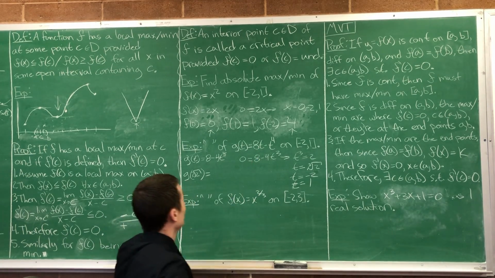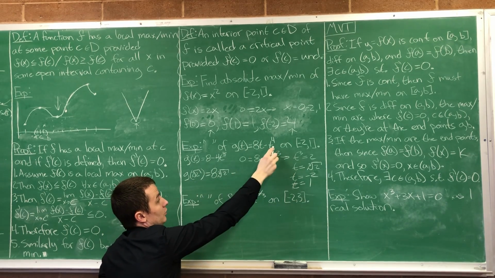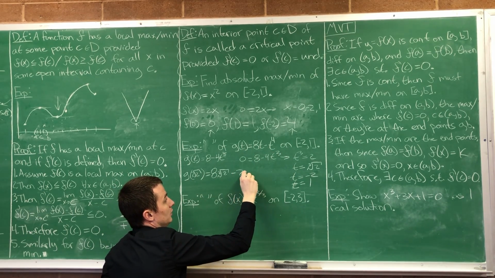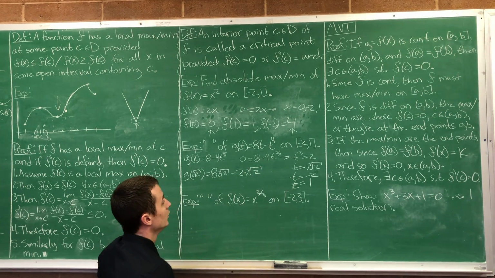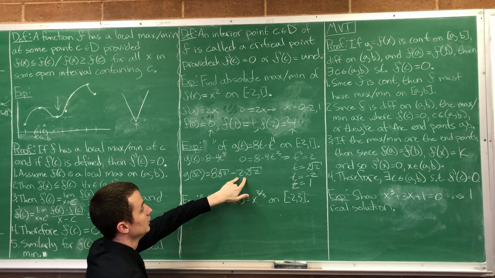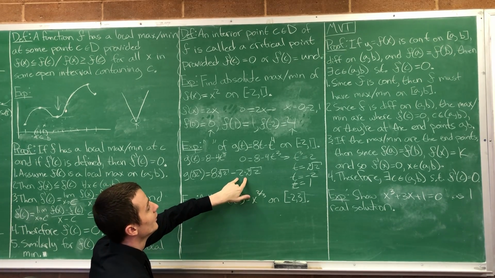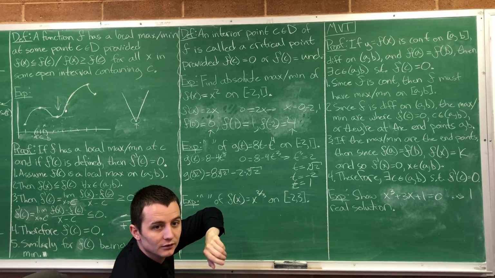Let's plug it in. We get 8 cubed roots of 2 minus, you okay with me just saying 2 cubed roots of 2? Notice this is t cubed, leaving 1 more left over.